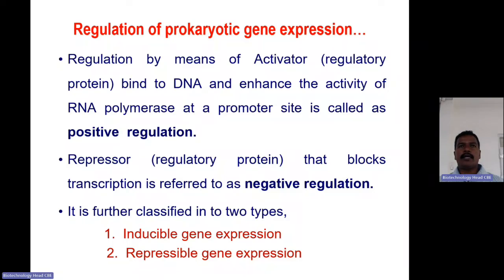That is why it is called positive regulation. So upon binding of the activator, the transcription will be higher. In the case of a repressor, upon binding of the repressor to the operator site, the transcription will be stopped. That is why it is called negative regulation. Negative regulation is again classified into two types: inducible and repressible.